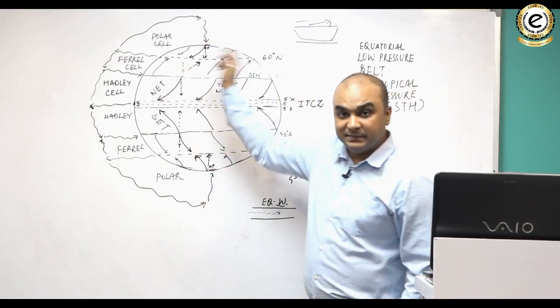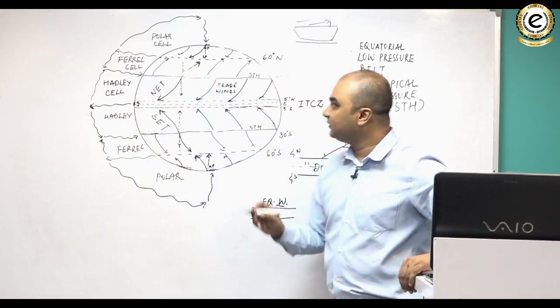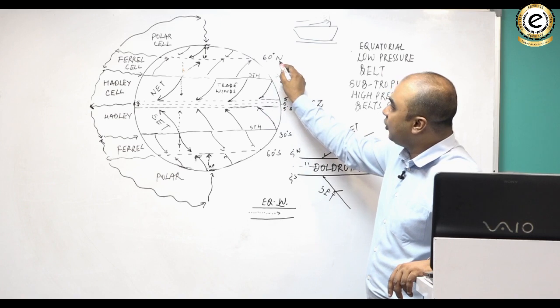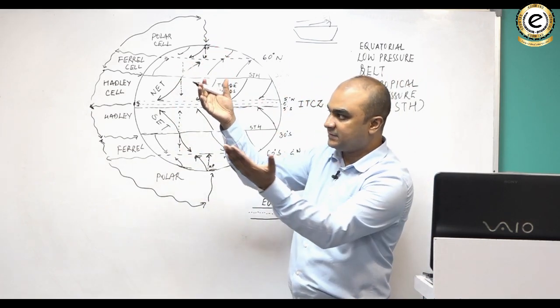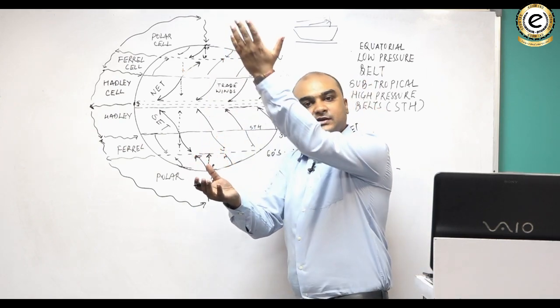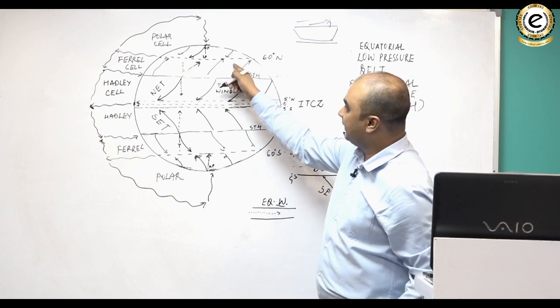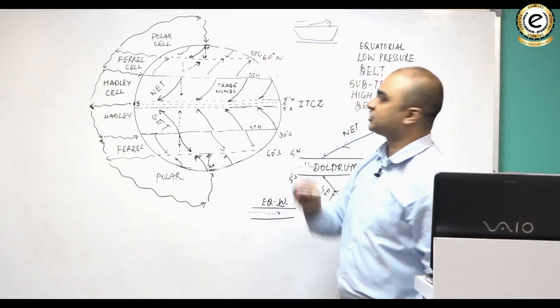अच्छा, आपको ये भी पता है कि the point from where air rises, it is a low pressure area. 60 degree north and 60 degree south where air rises, because warm air converges with cold air and warm air being lighter rises, and wherever air rises it becomes low pressure. This point is known as the subpolar low pressure belt.